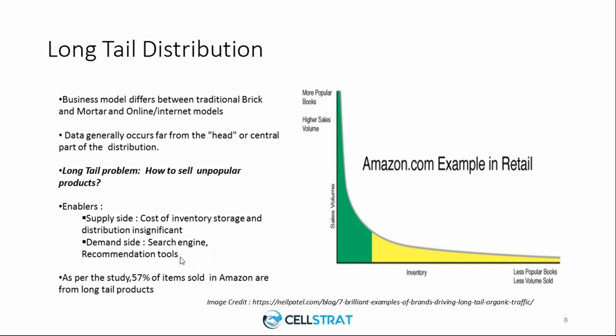And inbuilt recommendation tools which are available in almost all the sites give you products which are customized to your taste, and not just the most popular ones, right? And a simple statistic says that almost 57% of items which are sold in Amazon right now are from long tail products. So you can really understand the key role that this long tail is playing, and the importance that long tail is getting now, and why recommender systems are even more important as we go further.